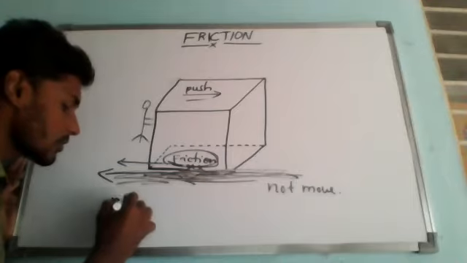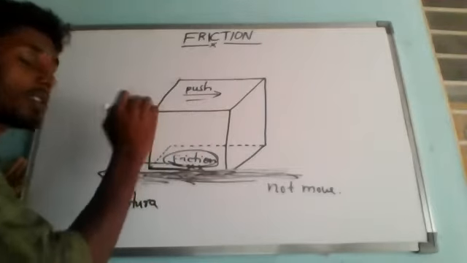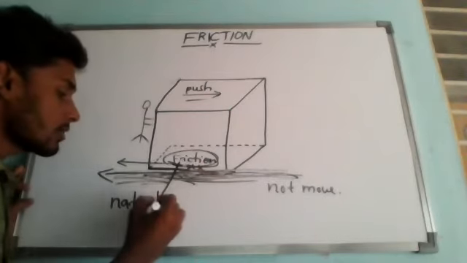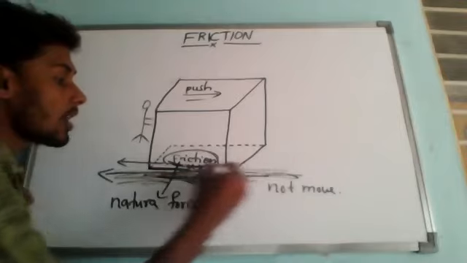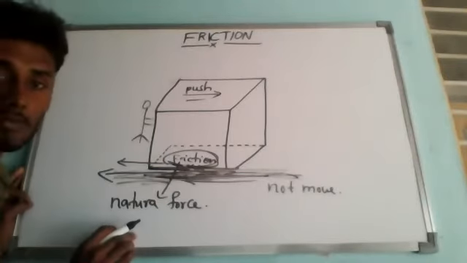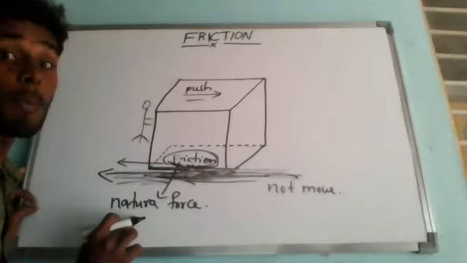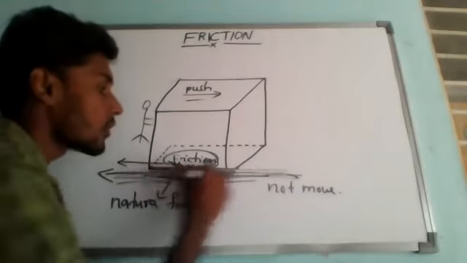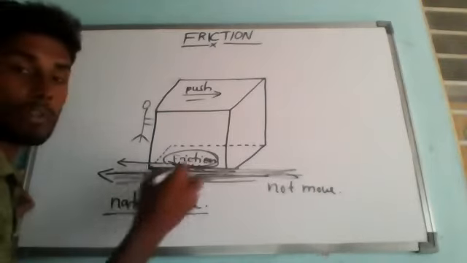It is a natural force. It is not created by someone. This push means we are applying the force, so it is not a natural force. But friction is a natural force between the ground and the bottom of the box, which opposes the motion of the box on the floor. That is called frictional force.